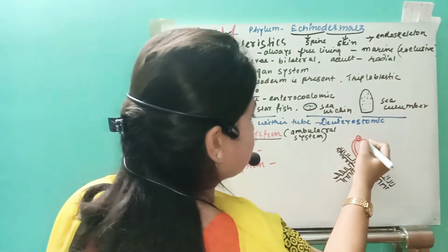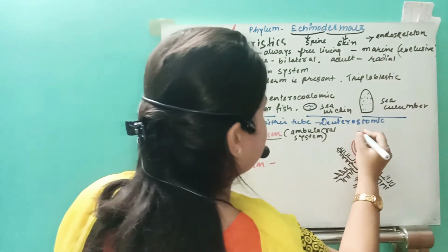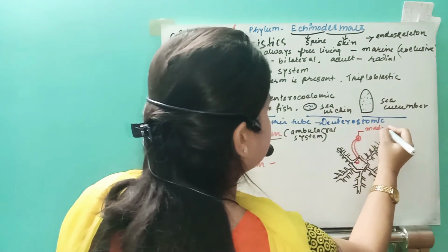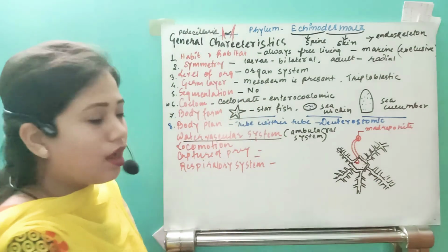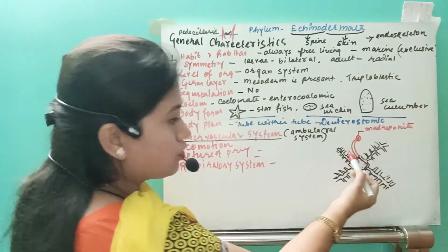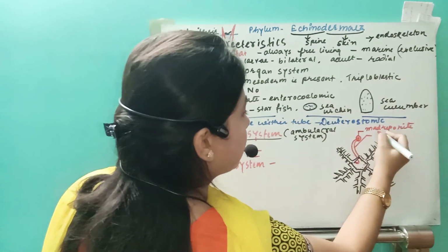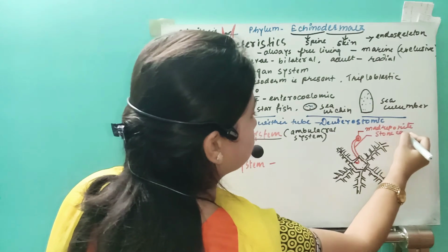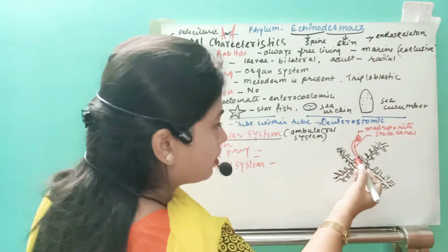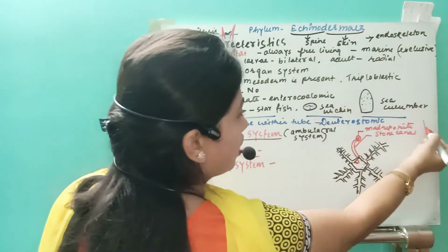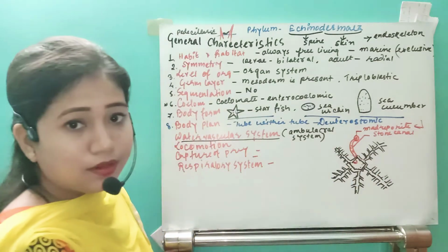This is one very small plate-like structure, known as the madreporite, around the ring-like structure. The madreporite leads to a canal known as the stone canal. Through the madreporite water will enter and pass through this stone canal.